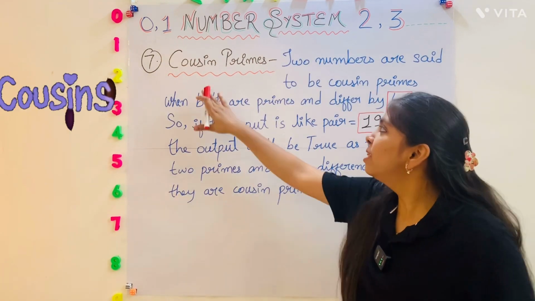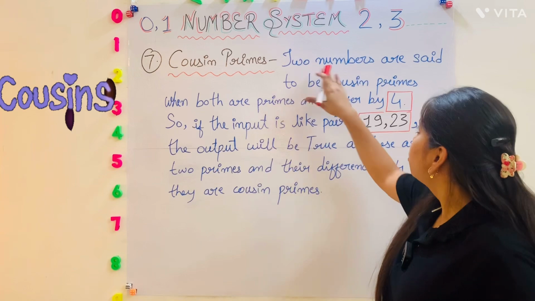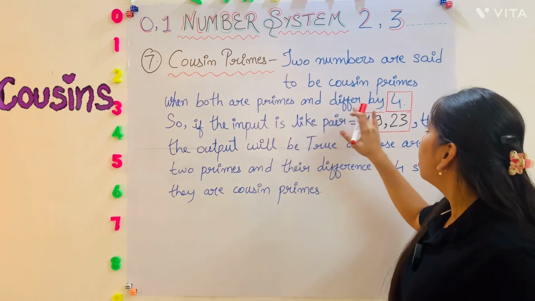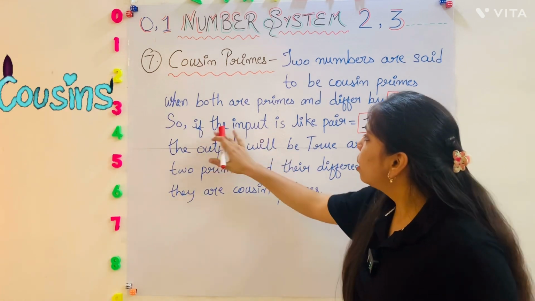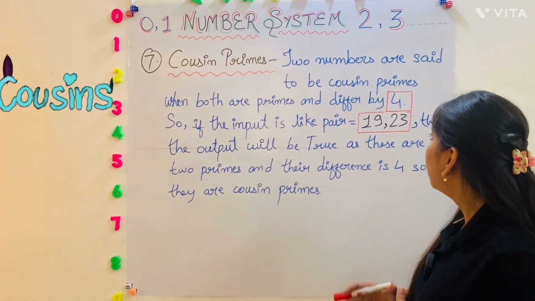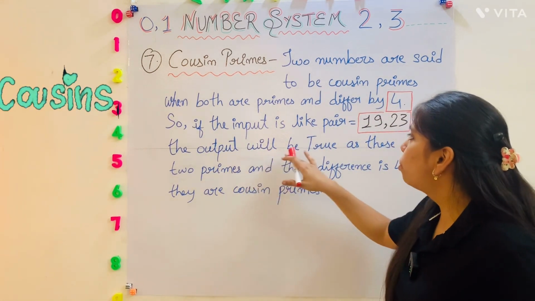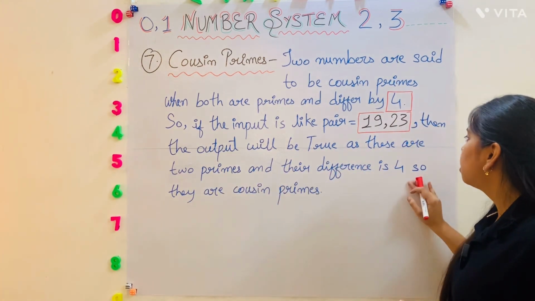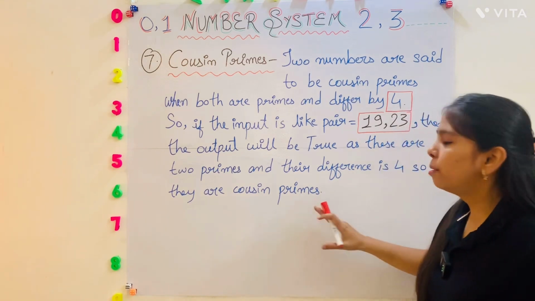Okay. Seventh one is cousin primes. Two numbers are said to be cousin primes when both are primes and differ by 4. So if the input is the pair 19 and 23, then the output will be true, as these are two primes and their difference is 4. So they are cousin primes.